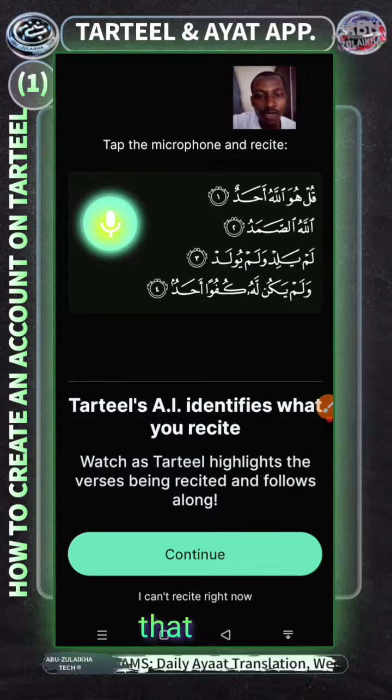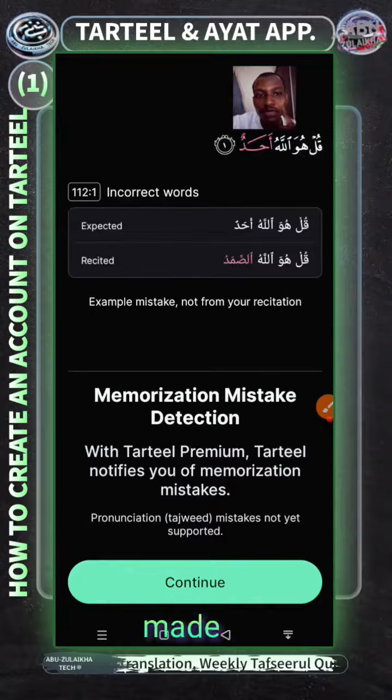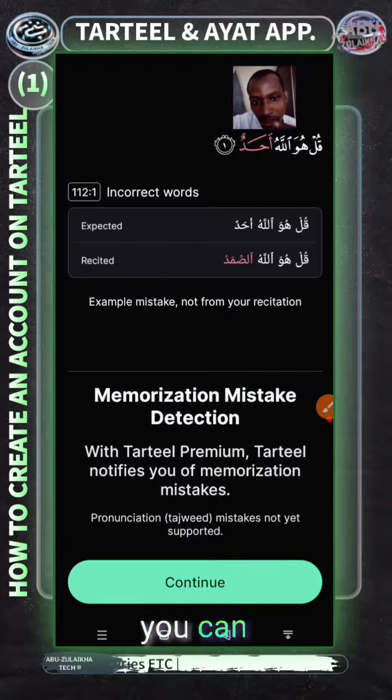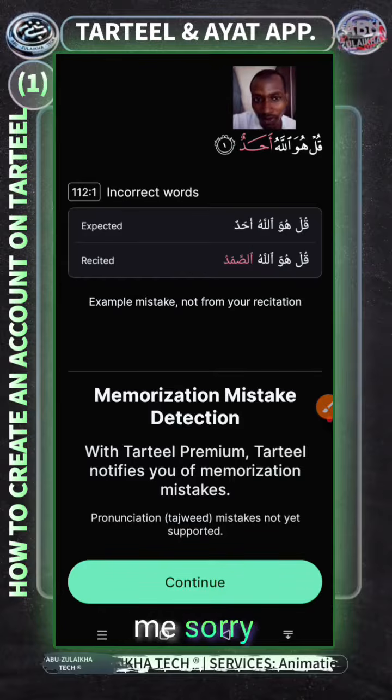Okay, after that you are just going to press on continue. Then it will now identify where you made a mistake. So as you can see, it says I've made a mistake here on this place. Maybe I've not had the ha on, or what do we see? You can see that is a summary. That is where I made a mistake. Okay, Qul huwallahu ahad. I've not said Qul huwallahu samad. AI, you've not heard me, sorry for that. So let's now say continue.